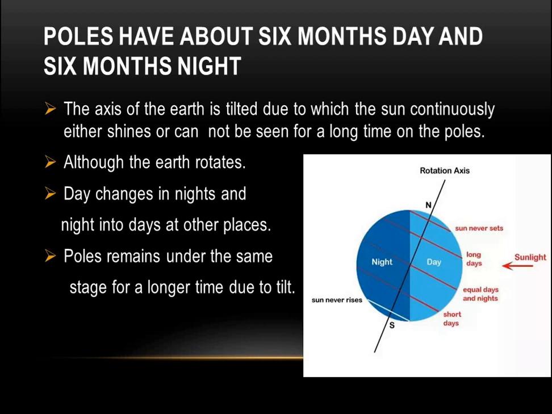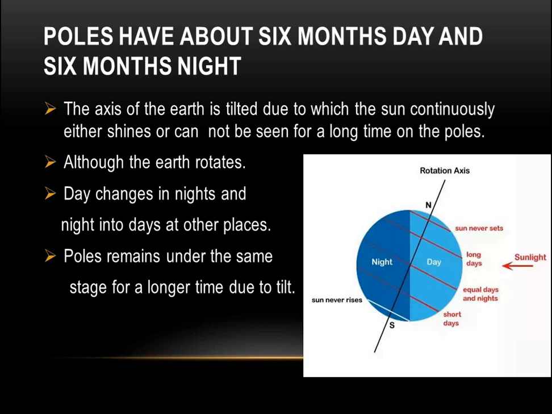Now if we talk about the South Pole in this diagram, near the pole we can see the complete portion is in the dark part, in the night part. Though it is rotating, that part remains there for a longer time till the earth changes its position.